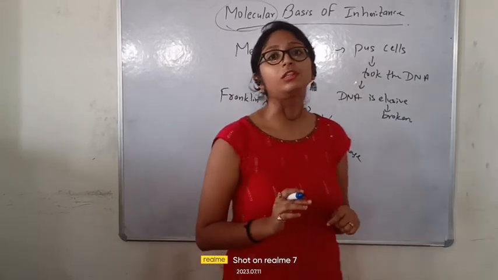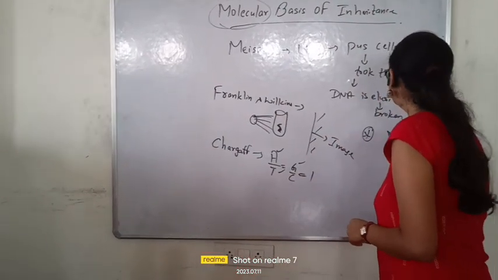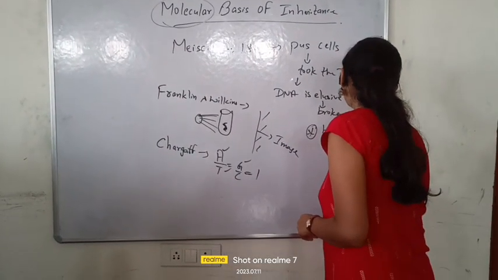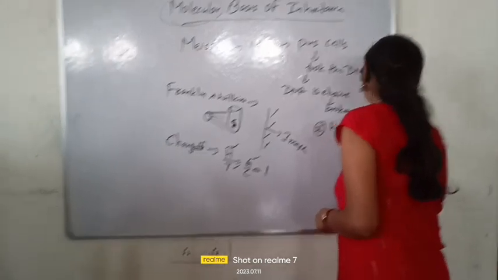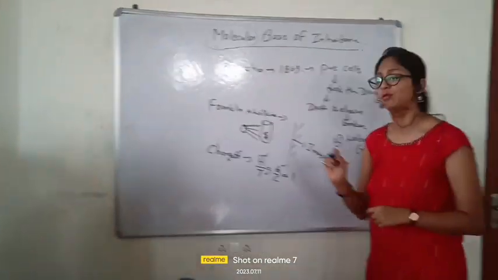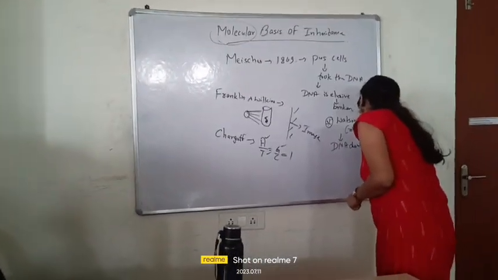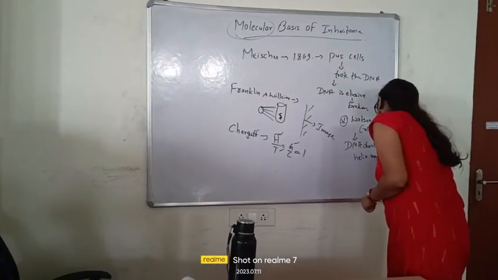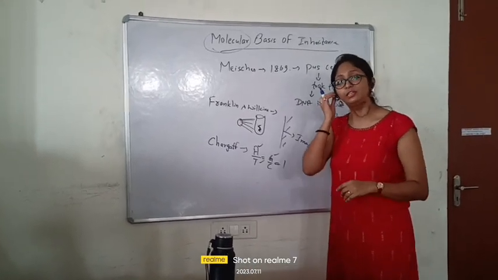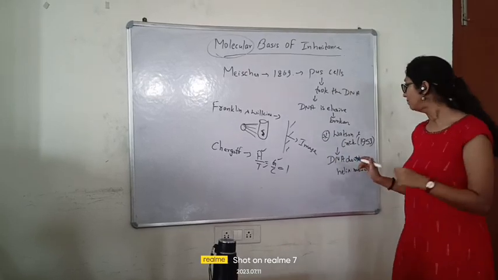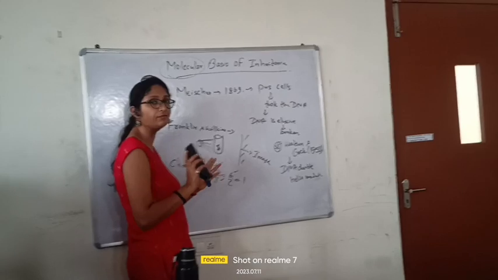And after that, Watson and Crick gave the model. Our heroes who gave the DNA double helix model were Watson and Crick. In 1953, they gave the model. DNA double helix model. What is the name of the model, beta? DNA double helix model. Okay, we will come one by one on each and every point of the DNA double helix model. But let me tell you the very first point of the DNA double helix model.